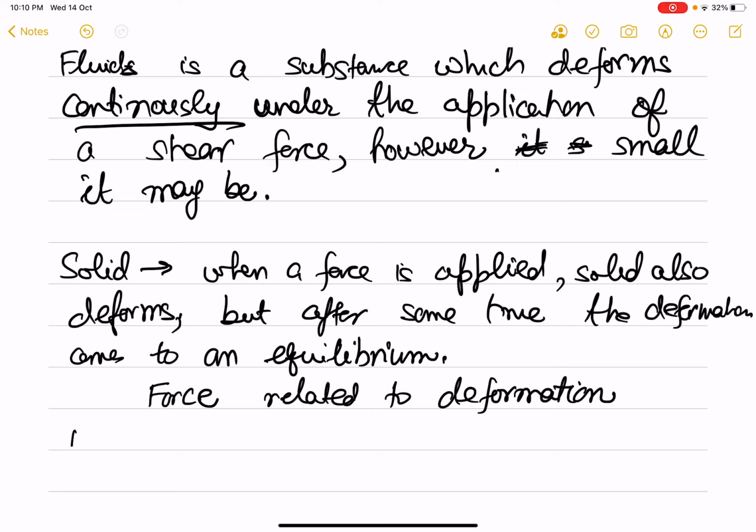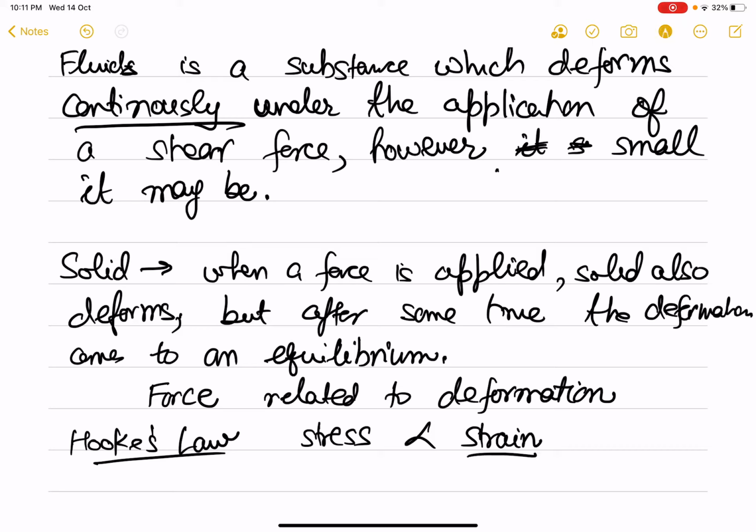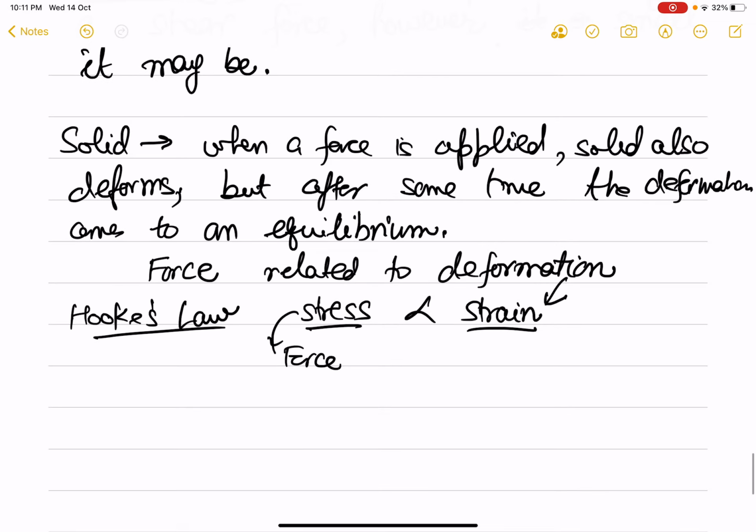An example of this which you have studied, though it is not a shear force, is that of Hooke's law, where the law says that stress is proportional to strain. So here strain is nothing but the deformation and stress is nothing but the force. So the force is related to the deformation.